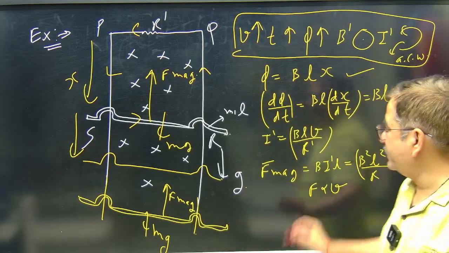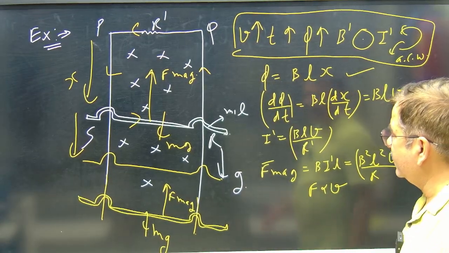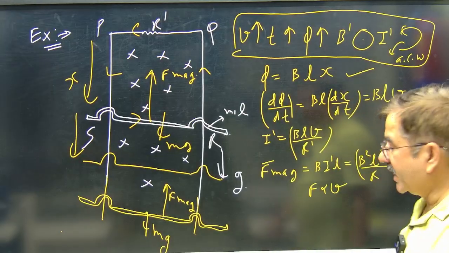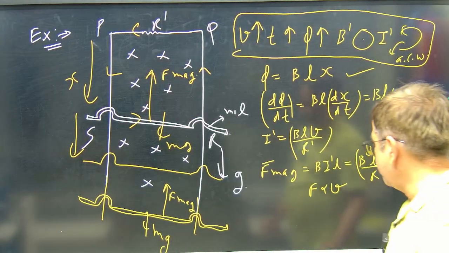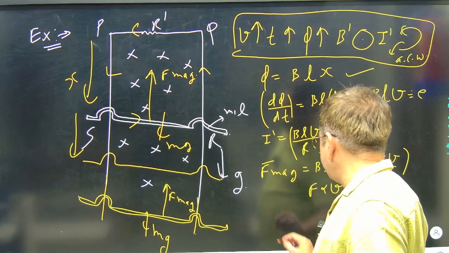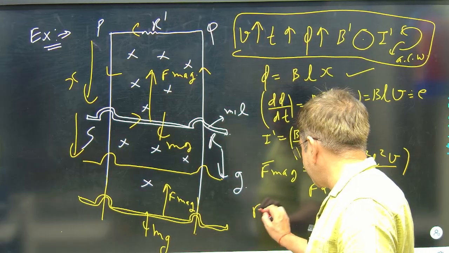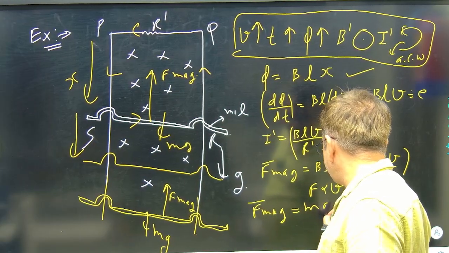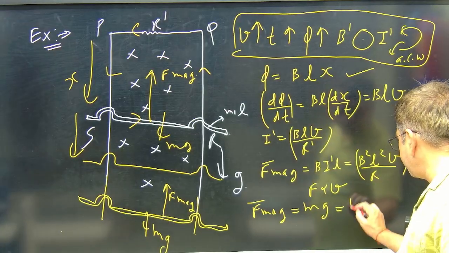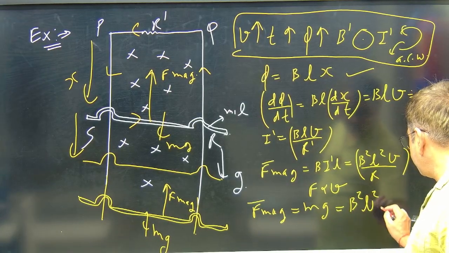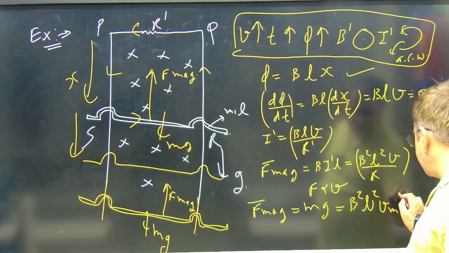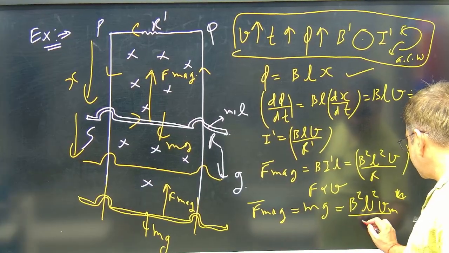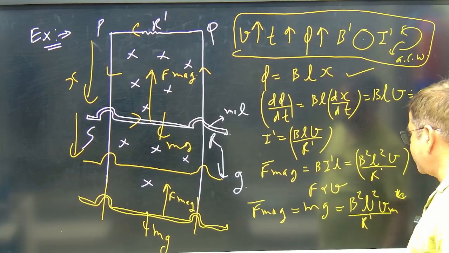What could be the maximum speed attained by the rod? Till this time, the mg force is greater than the magnetic force. The maximum speed is attained when F magnetic is equal to the mg force, and F magnetic will be B square L square Vm by R. I can see R dash is the resistance.